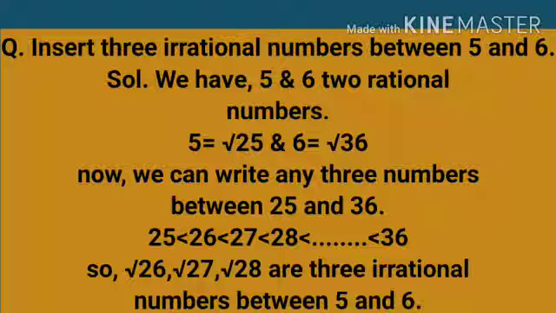We know that both 5 and 6 are rational numbers, and 5 can be written as root 25 and 6 can be written as root 36. You know very well. Now we can write any 3 numbers between 25 and 36, but those numbers must be greater than 25 but less than 36. So the numbers root 26, root 27 and root 28 are 3 irrational numbers between 5 and 6. Let us move to the next question.